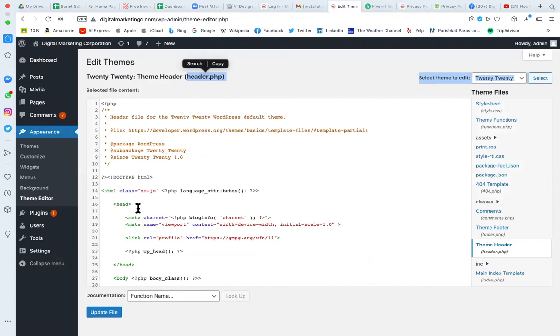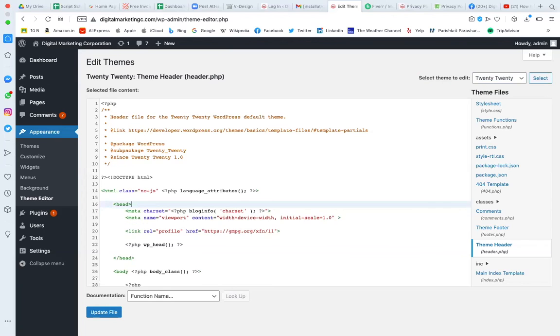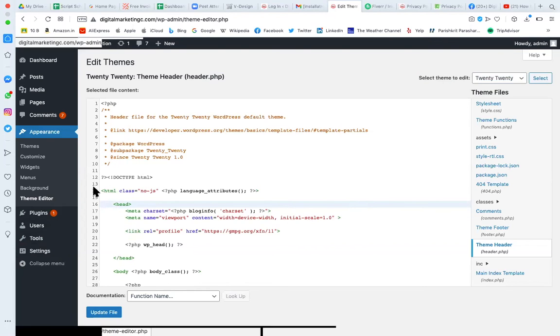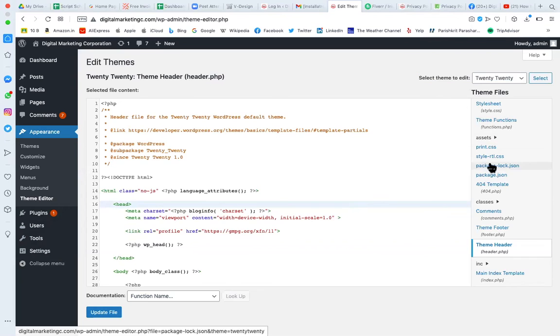We want it at the top of the page, so we add it just after the head tag. This is the HTML head tag. Just after the head tag, you can add whatever code you have. This is the minimum thing you can manage from here. After that, you click on update, and then you can check whether the code is uploaded or not. You will get a message that your file is updated successfully. Apart from that, if you know PHP, you can customize your website to whatever extent you want.